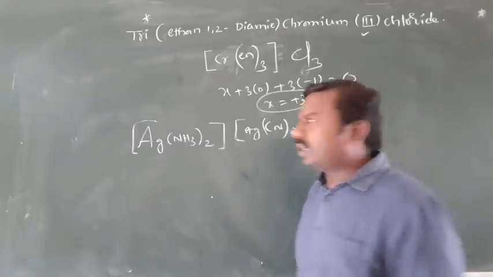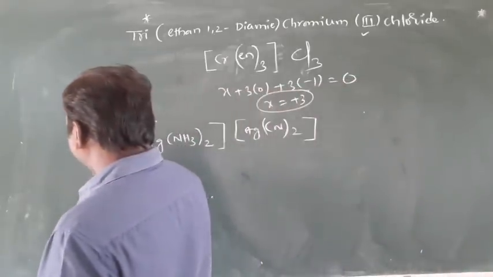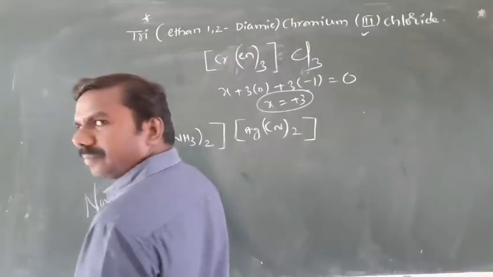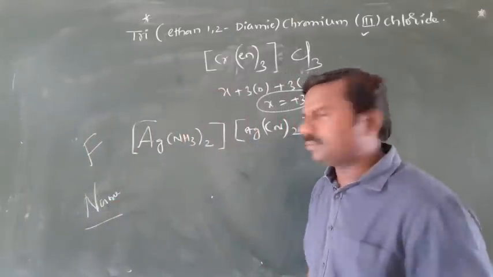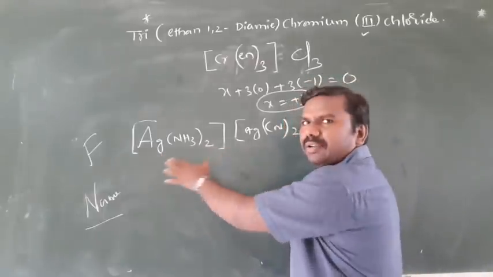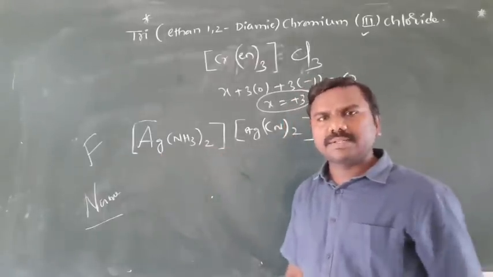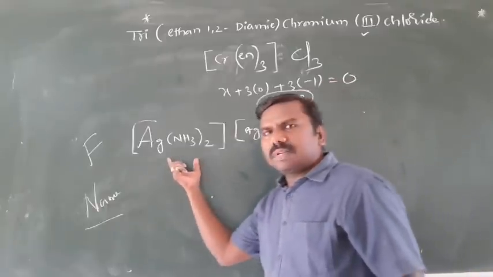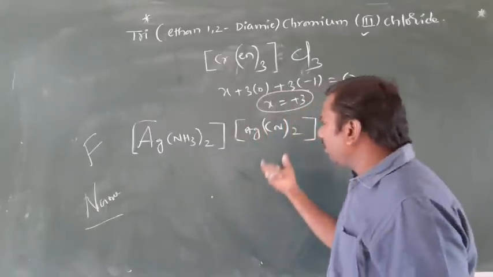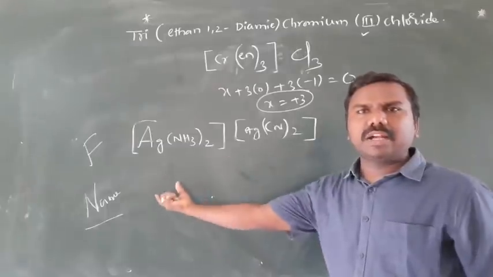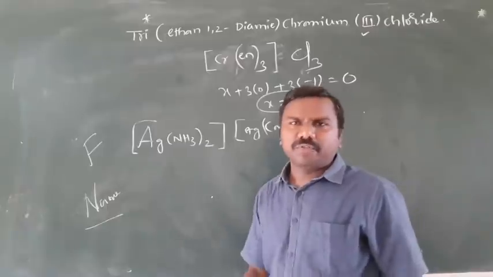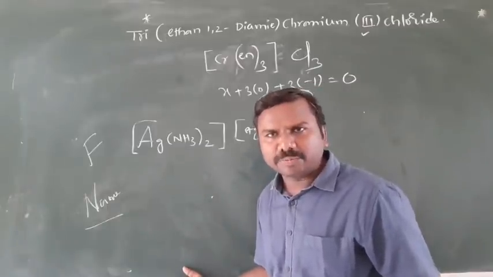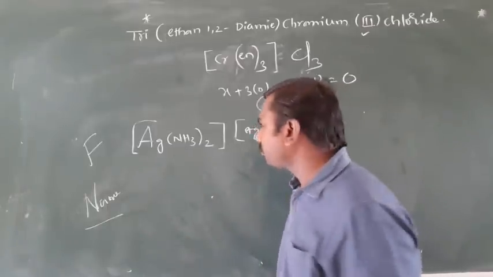Next, this is the formula given. You need to write the name. Clear? A little tricky one we'll discuss. There are 2 complex ions given. Both are complex ions. The first one is a complex cation, the second one is a complex anion. The cation is named first, followed by the anion. Before going to the name, the formula is given and the name must be written now. A tricky one I am giving.